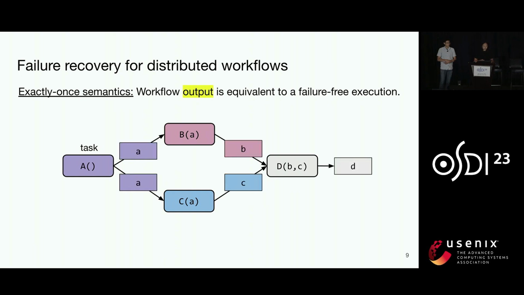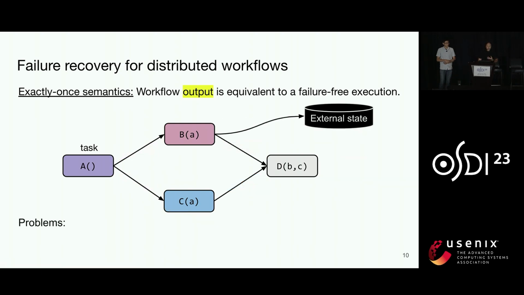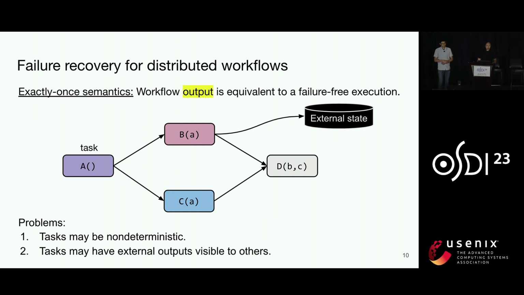A task can directly return a value, and we call these values internal outputs because they get passed to other workflow tasks. A task can, of course, also interact with the outside world, for example, with a key value store. And we call these external outputs because they can be viewed by processes outside of the workflow system. For exactly once semantics, we want both the internal and the external outputs to all be consistent with a failure-free execution. Now, the challenge here is that these tasks can do arbitrary things. So the tasks might be non-deterministic, and they might have arbitrary external outputs.